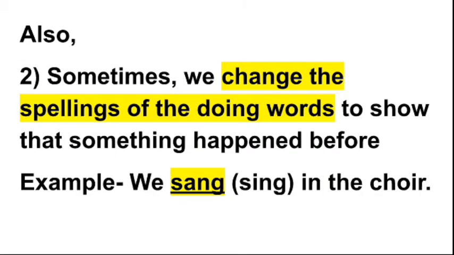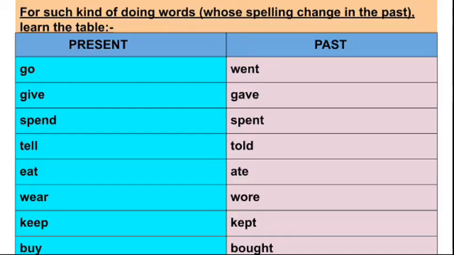Also, sometimes we change the spelling of the doing words to show that something happened before. Example, we sang in the choir. Now students, in exam, if any past tense sentence is there, you must be wondering how you will come to know whether you have to change the spelling or not.